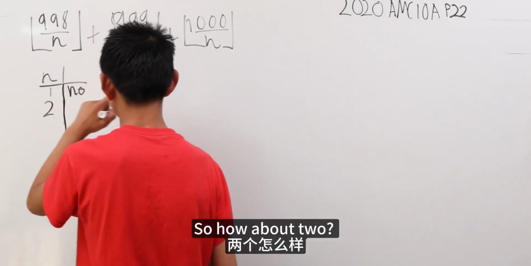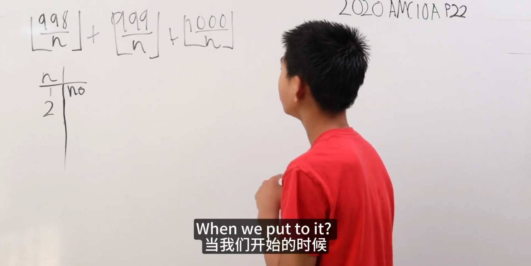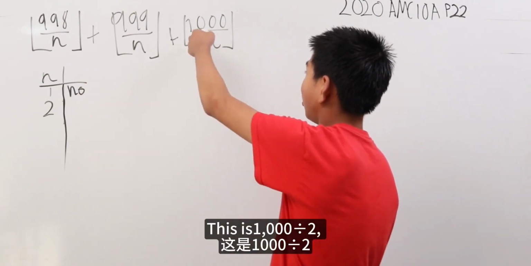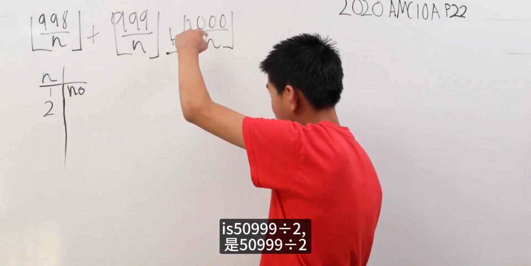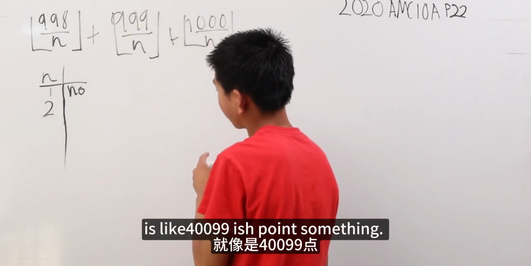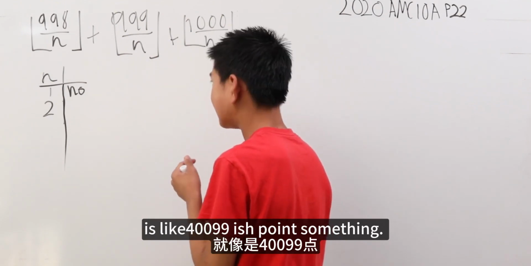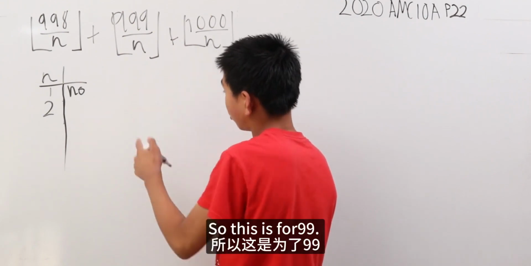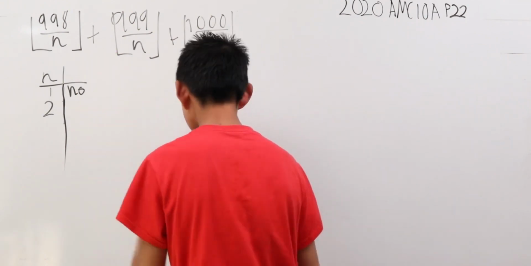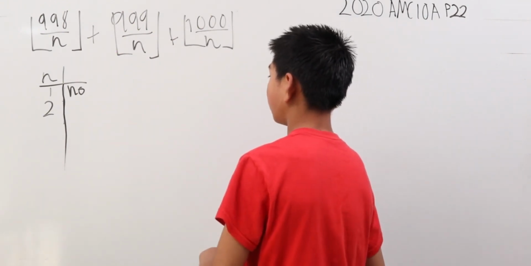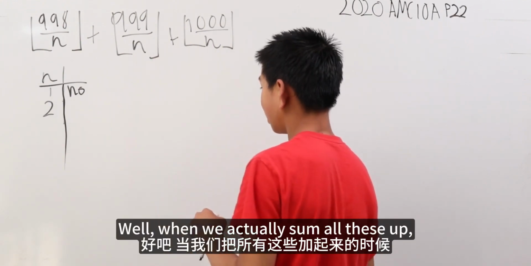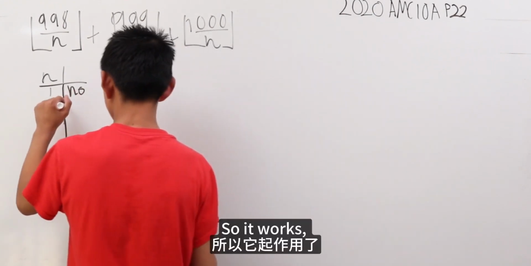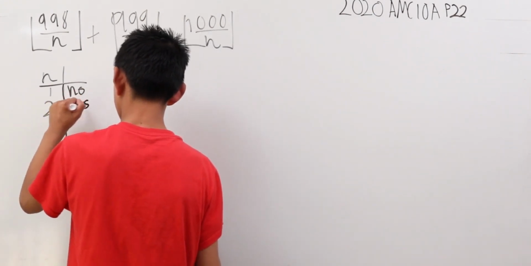So how about 2? When we put 2 in, this is going to be 500. 1000 divided by 2 is 500. 999 divided by 2 is like 499-ish point something, but it's the floor, so this is 499. We can keep on doing that. When we actually sum all these up, this is not divisible by 3, so it works.